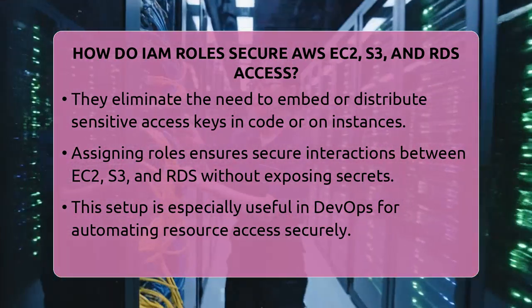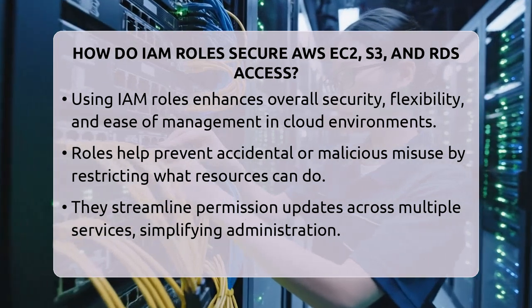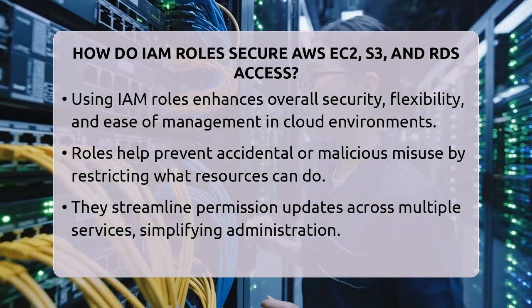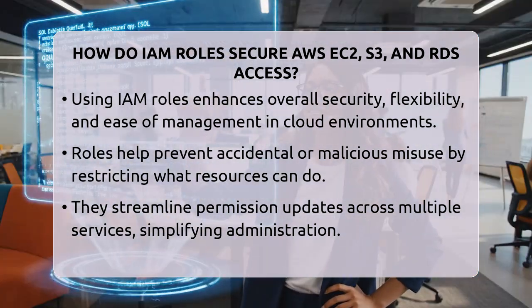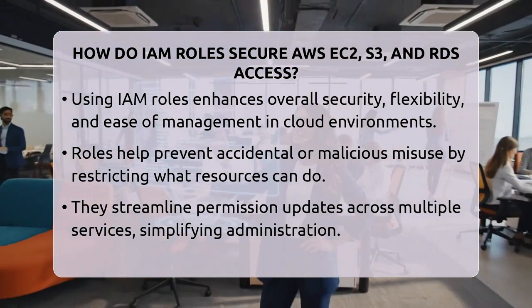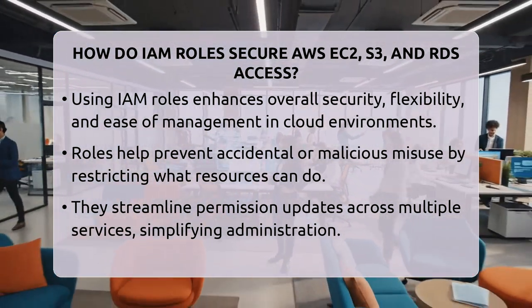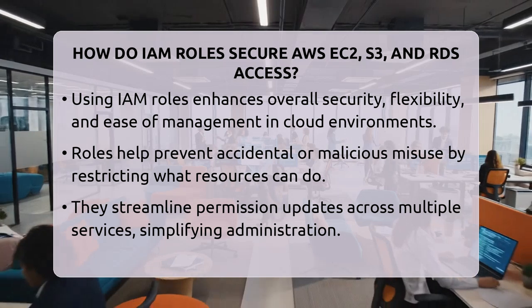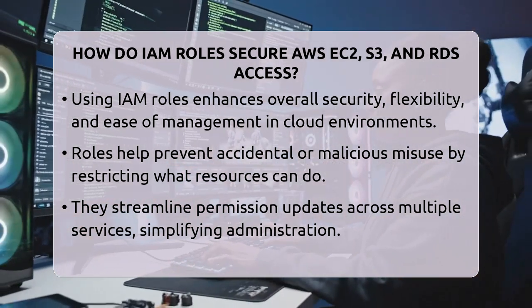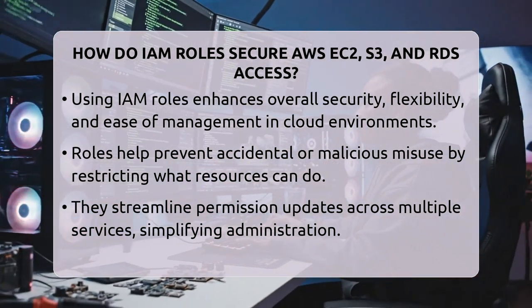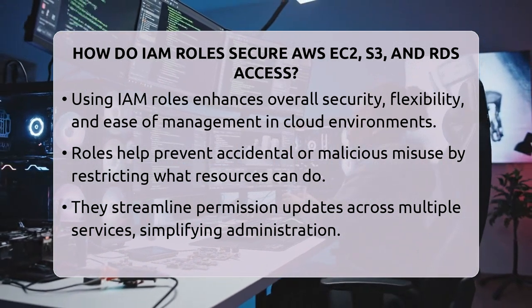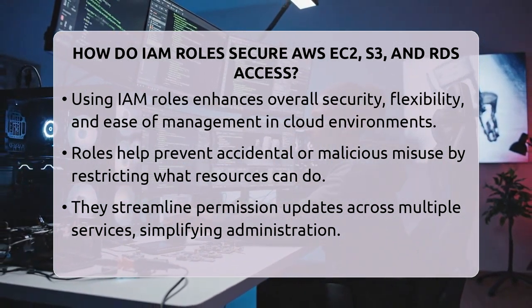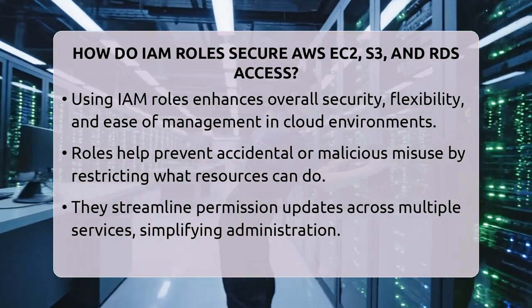These roles work seamlessly across AWS services. For example, when you launch an EC2 instance, you can assign a role that allows it to interact with other services like S3 or RDS without exposing sensitive credentials. This setup is especially useful in DevOps environments, where automation tools need to access resources securely.